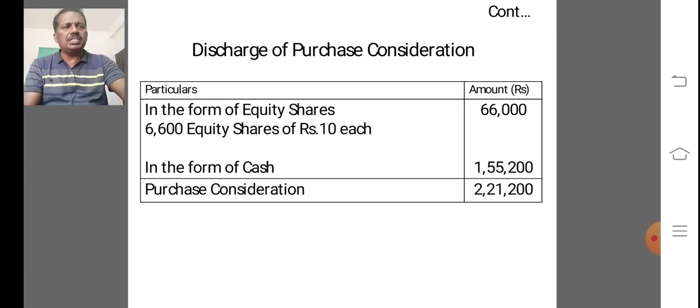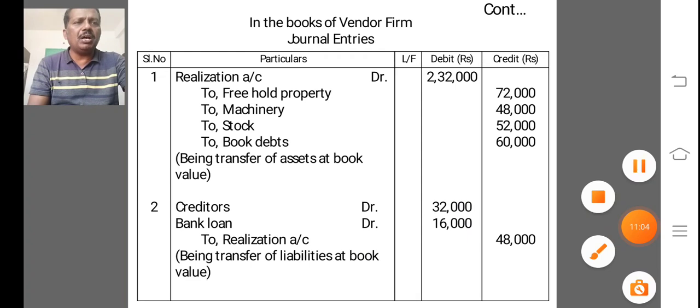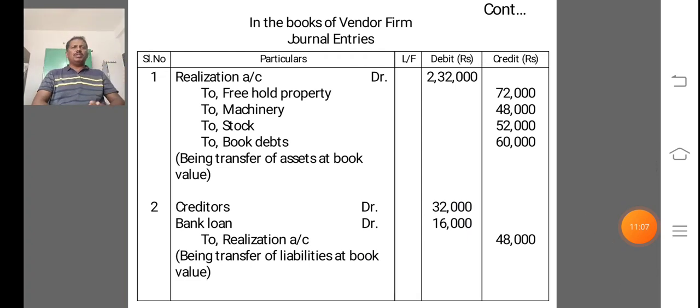The next stage is preparation of ledger accounts in the books of the vendor firm. What is the first entry? The first entry is transfer of assets at book value to realization account. Debit the realization account, credit freehold property, at the book value, the balance sheet value, not the adjustment value, we are taking into the realization account.